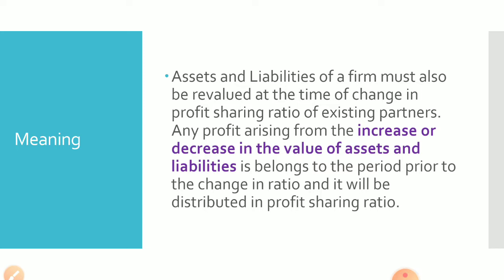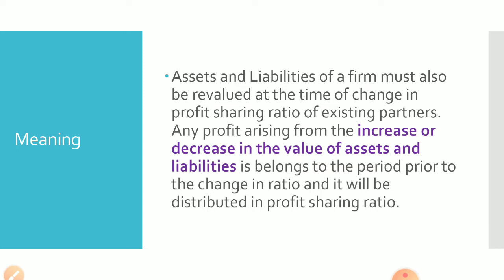Okay, so any profit from the increase or decrease in the value of assets and liabilities belongs to the period prior to the change in the ratio, and it will be distributed in the old profit sharing ratio. So you see, suppose today is 31st March, and tomorrow onwards the partners decided to change the profit sharing ratio.